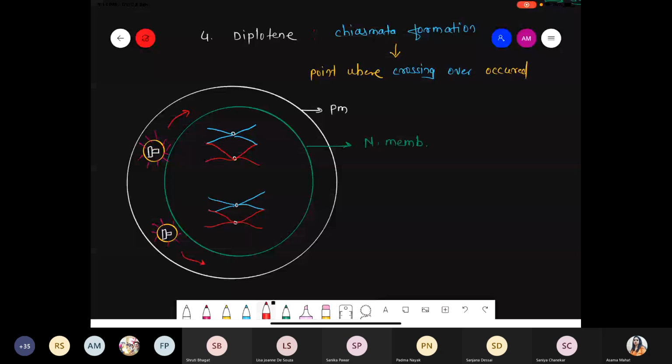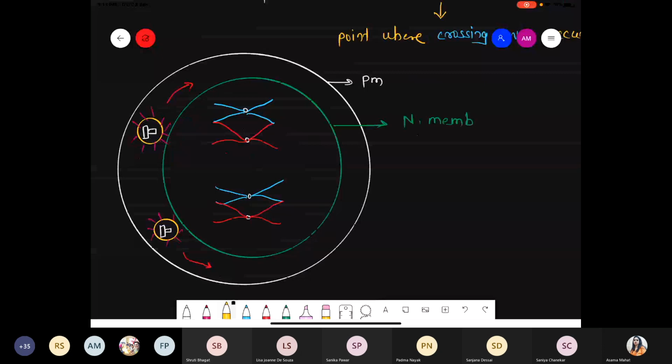Can you see what happened? This is the point where the blue and the red color merge with each other. This point is called the chiasmata. These are called the chiasmata structure.